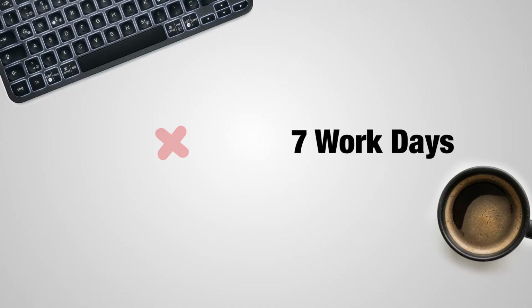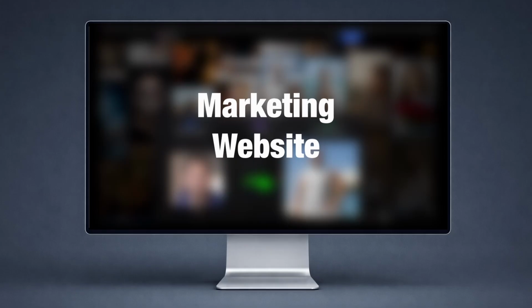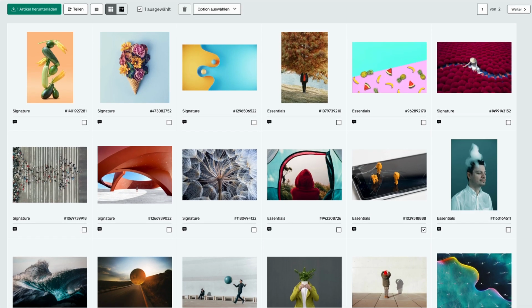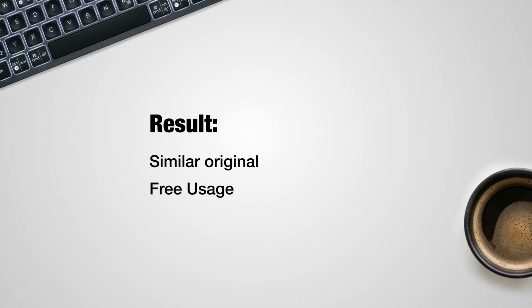You might think it's impossible to launch an app idea in just 7 days without writing any code. Let me take you on a 7-day journey of me vibe coding an application that can turn any bad pictures into epic photos. We will also build a marketing website and launch it publicly. And if you stay until the end, I'm going to show you a trick how to use any image on the internet in your own projects for free.